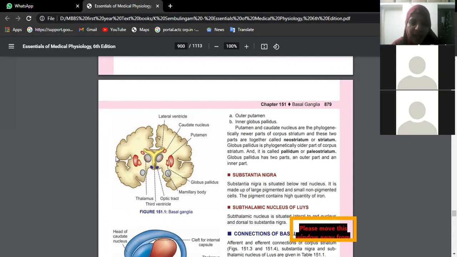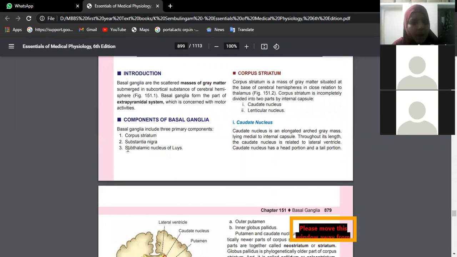If you see, this is the cut section of the cerebrum. In this cut section, the outer area is gray matter, a little gray in color, and the inner part is white matter. But within the white matter also, we will find scattered collections of gray matter, which is nothing but the basal ganglia. So the components of basal ganglia are the thalamus, the caudate nucleus, then the lentiform nucleus. These are called the corpus striatum. Then the substantia nigra and the subthalamic nucleus of Luys. These are the components of the basal ganglia.